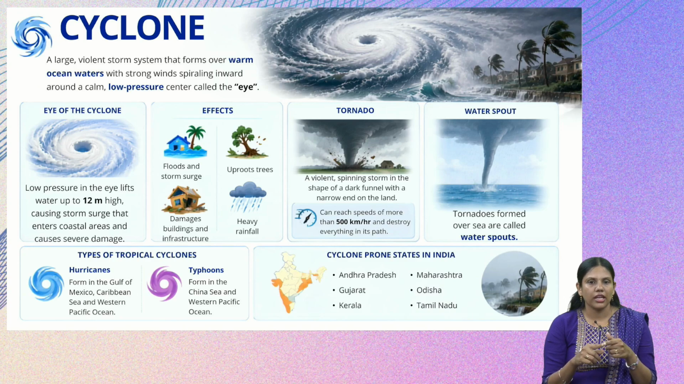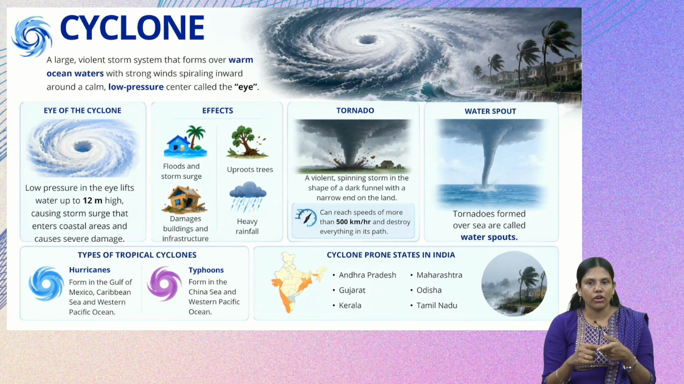And because of the cyclone, there will be heavy rainfall in the surrounding areas also. So this is a cyclone. A cyclone is a violent storm system that forms over warm ocean water, and it has spiraling winds inward, and inside it is always calm. That is, the eye of the cyclone will be calm, a low pressure area, but because of that you will see the water rising to great heights on the outside.